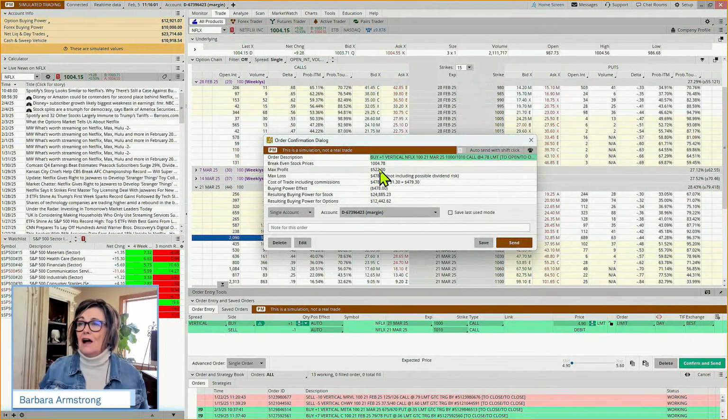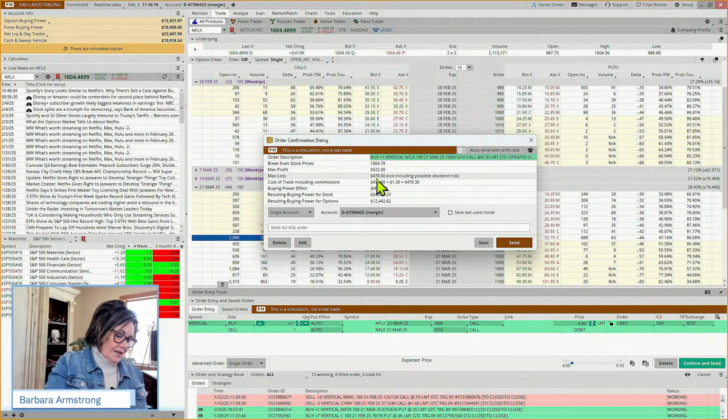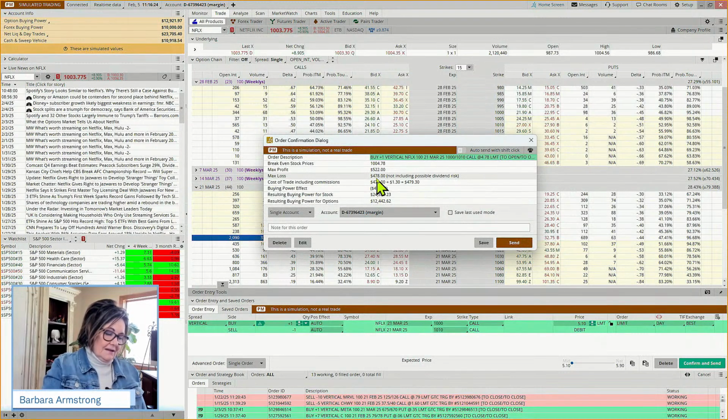So we could make over 100% return in a trade that would expire at the latest by March 21st. But we could also lose the entire amount we've invested. So this kind of fits the bill in that we're not risking more than $500. But if we say, would you be okay with a 50% return on something in 30 to 40 days?